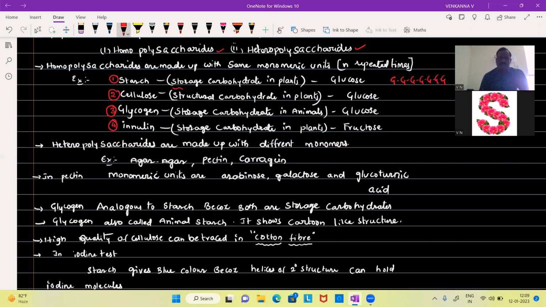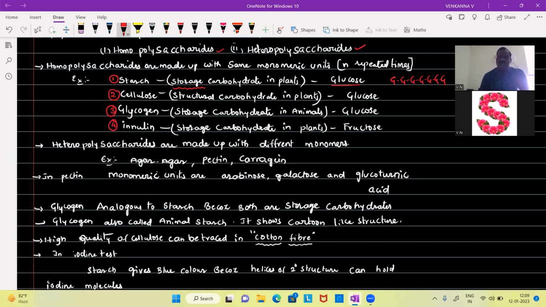Starch is a storage carbohydrate, a storage polysaccharide. That means the food material is stored in the form of starch in plants. The monomeric units of starch are glucose.